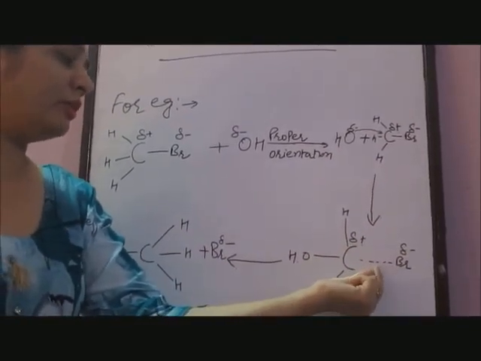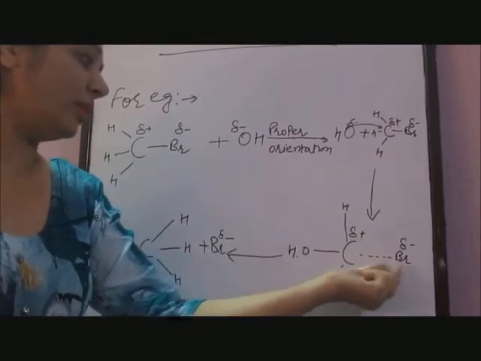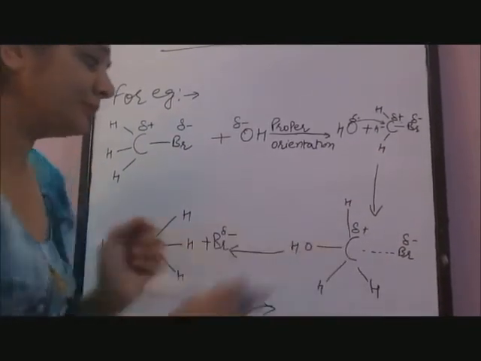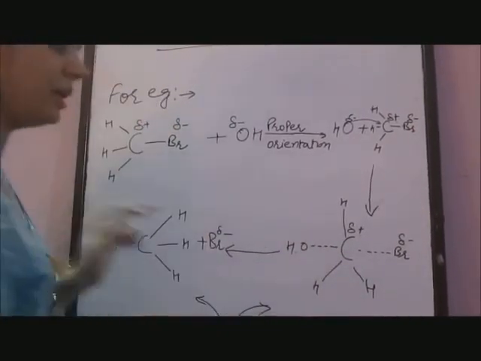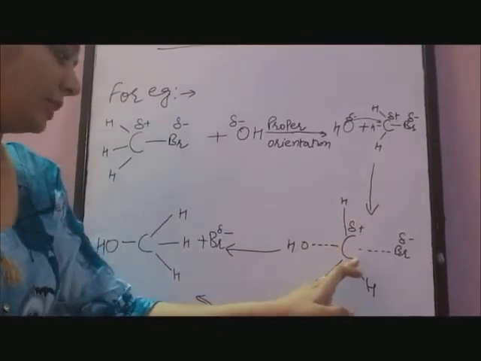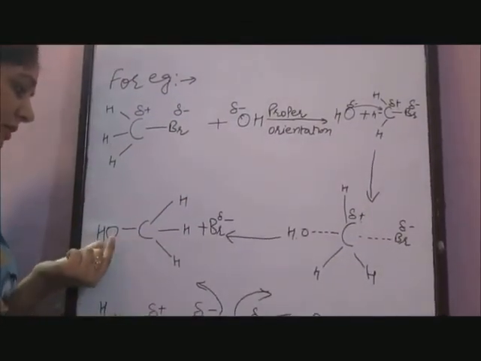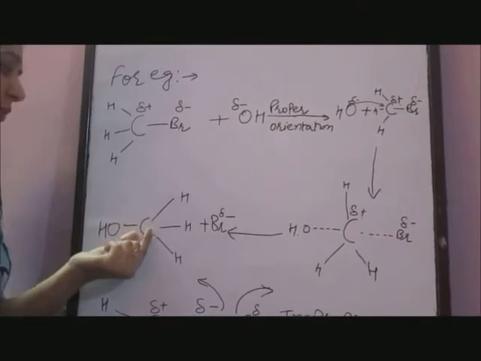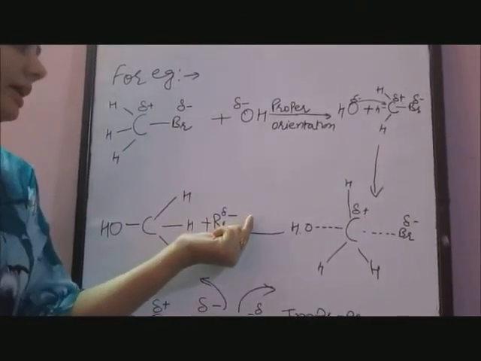The dotted bond of bromine represents the breaking of this bond, and the dotted OH bond represents the making of a bond with carbon, and this results in the attachment of the OH group with this carbon atom and release of Br negative.